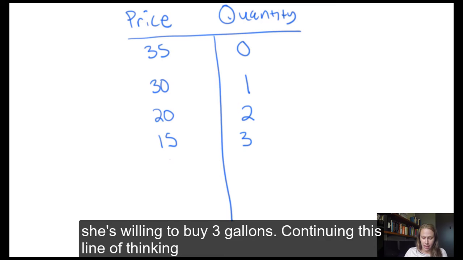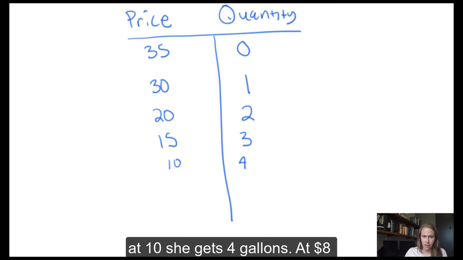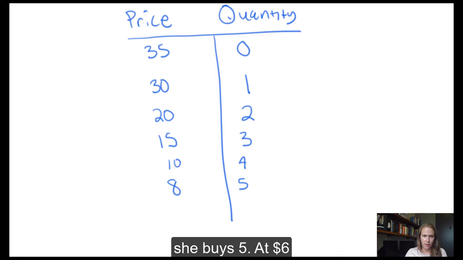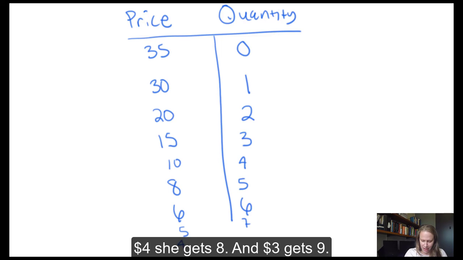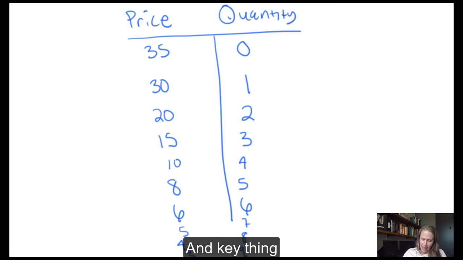Continuing this line of thinking, at $10, she gets 4 gallons. At $8, she buys, or demands, 5. At $6, she gets 6. I'm running out of room. At 5, she gets 7. This is what the board looks like when I'm working on a whiteboard, so it's how my videos look too. At 4, she gets 8. And at 3, she gets 9.